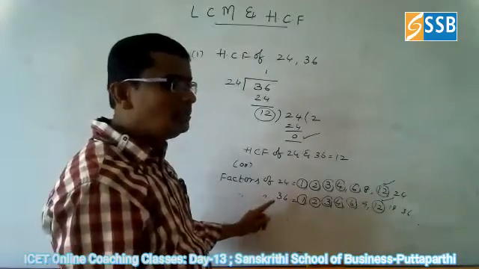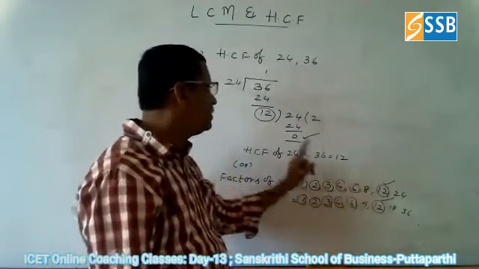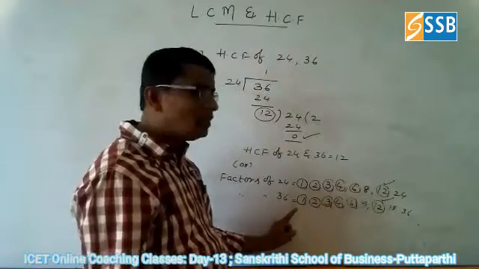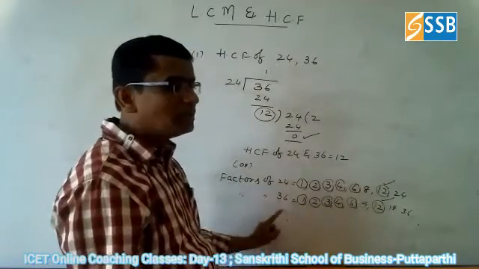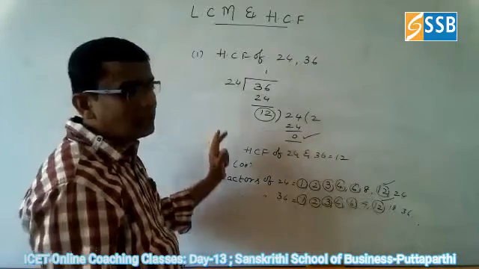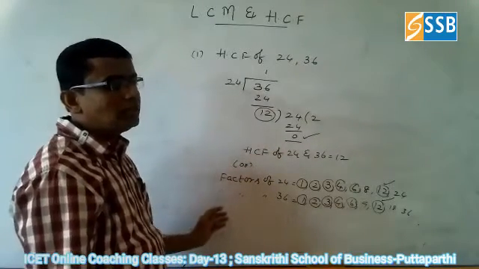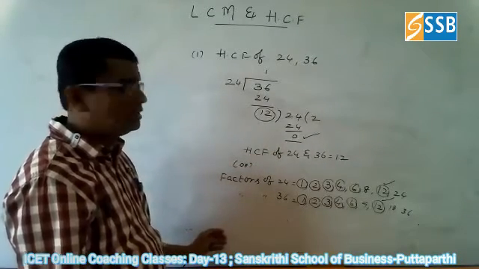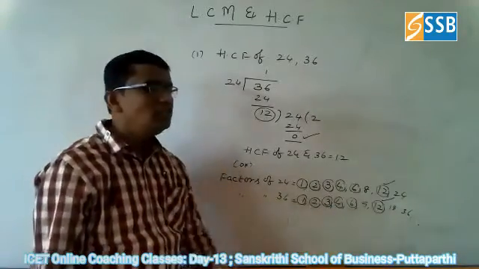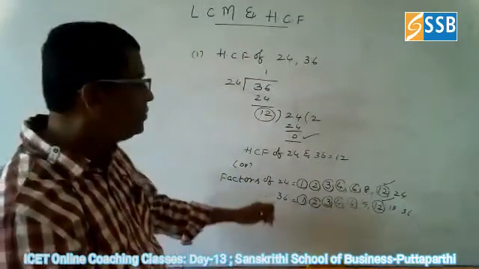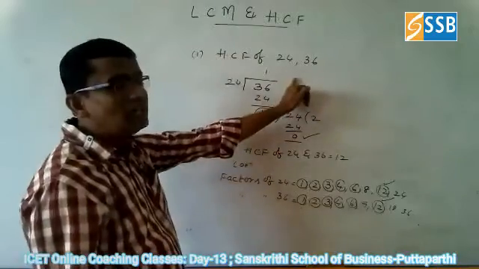So if you do it in this method, you can get the same answer, or if you go for the division method, it is okay, though somewhat lengthy. Why? Because suppose you go for 1000, 1234, 2798. One more number is given in 1000. Then this factorization method is very difficult and very lengthy. That's why you can go for the division method.